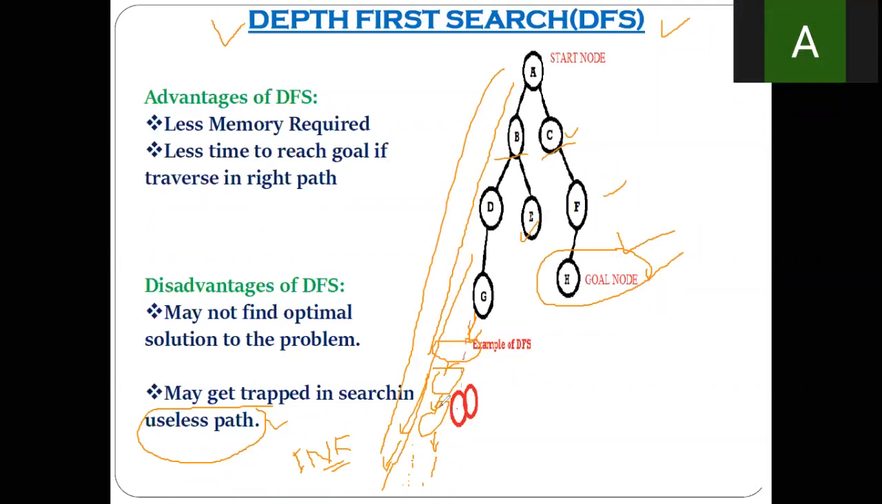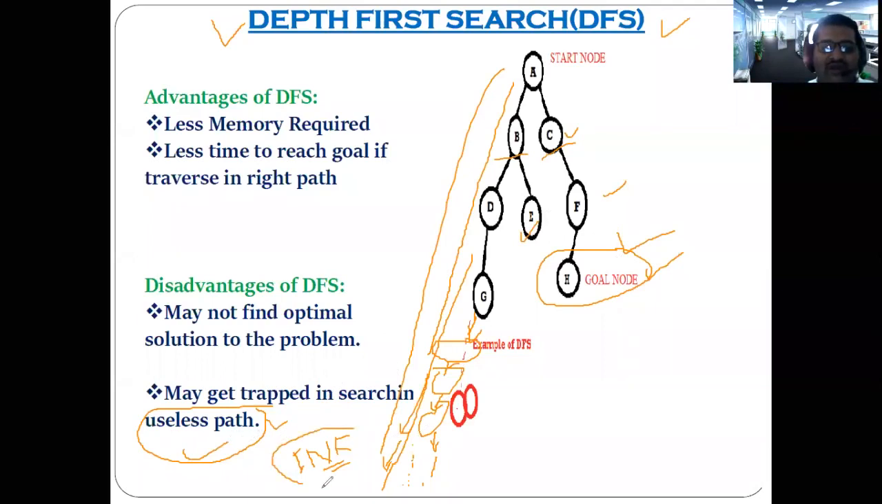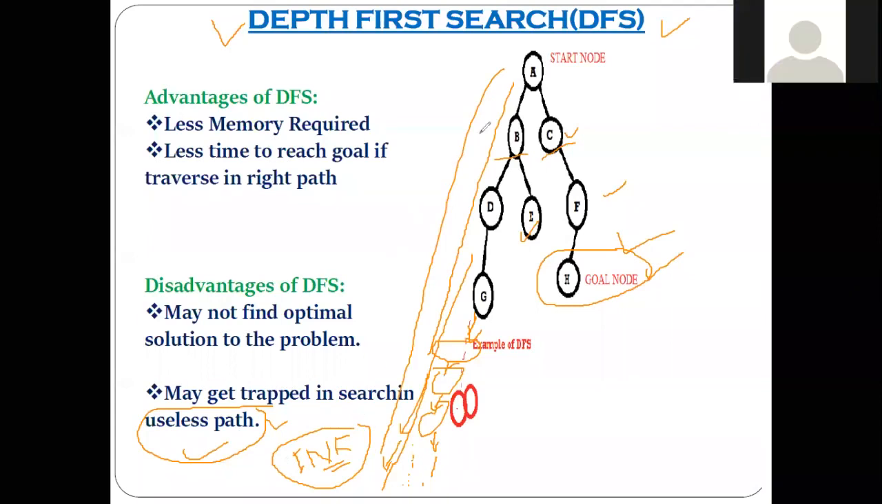You have to finish this whole path, and then only you can reach C or F, E, C, F, like this. And that's why I said, in case of depth first search, you might reach a useless path, which I am calling out. You might go into an infinite loop. All of you understood?